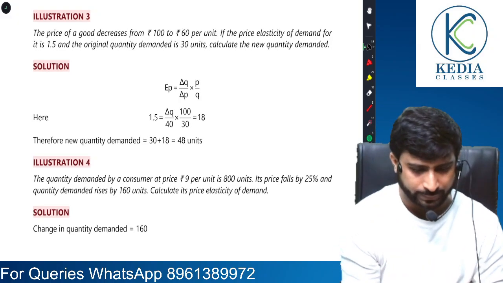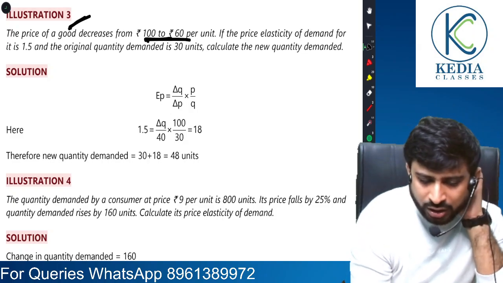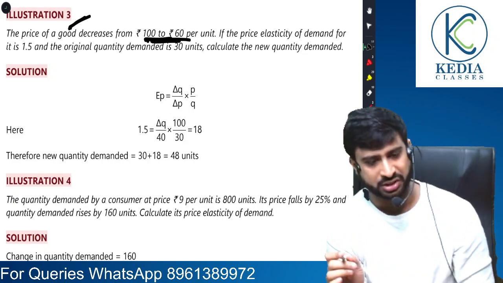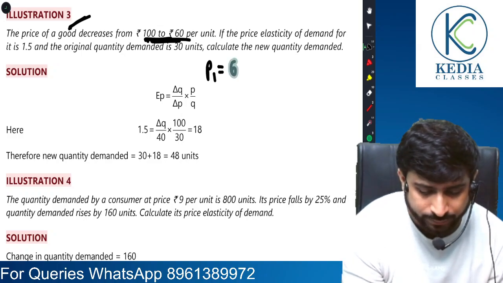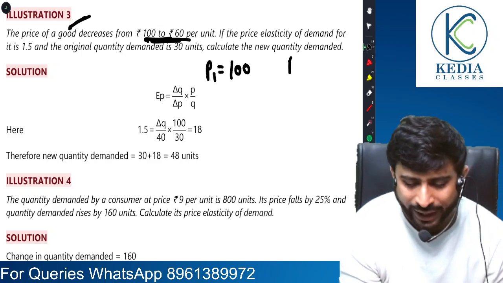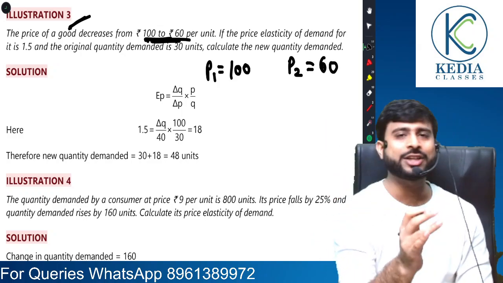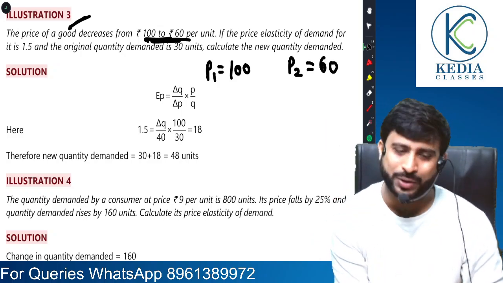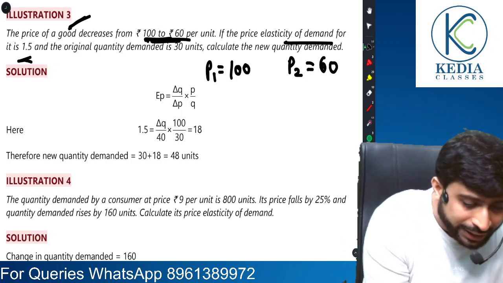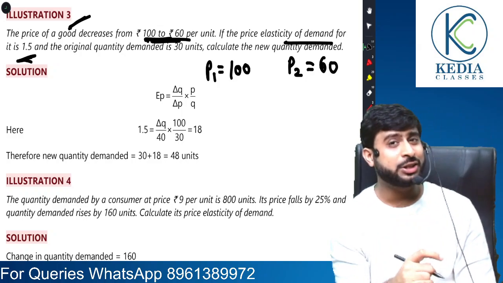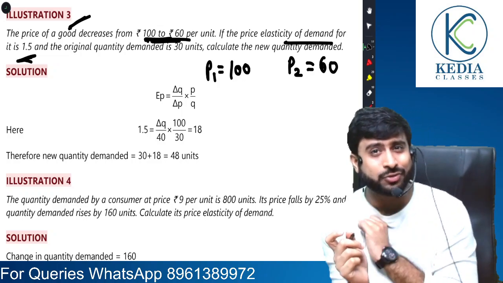Now notice something. Question 3. The price of a good decreases from 100 to 60. So dear students, original price was 100. New price, dear students, is how much? Come on. New price is, sir, 60. Now, if price elasticity of demand is 1.5, see, they will try to cheat you. They will tell you price elasticity is 1.5.